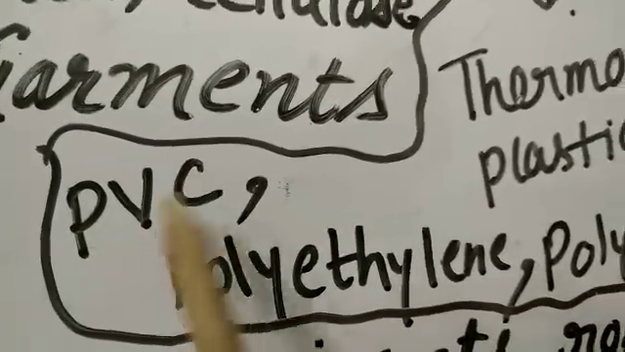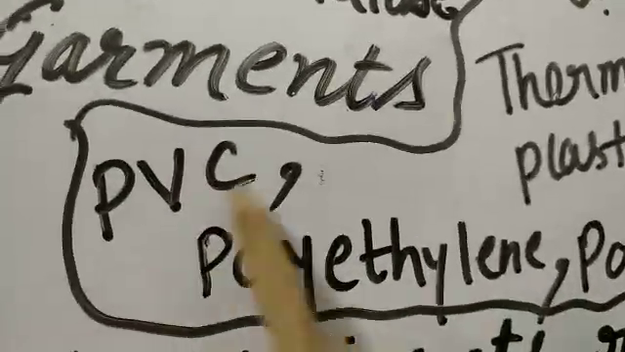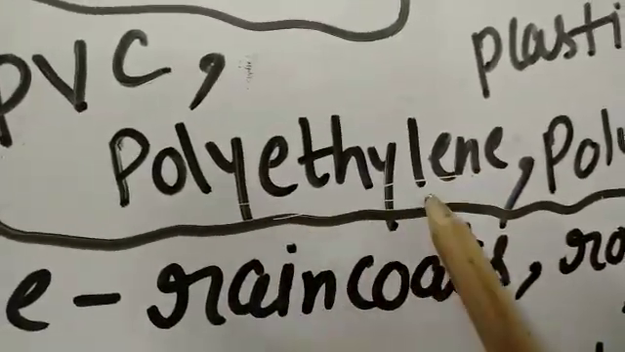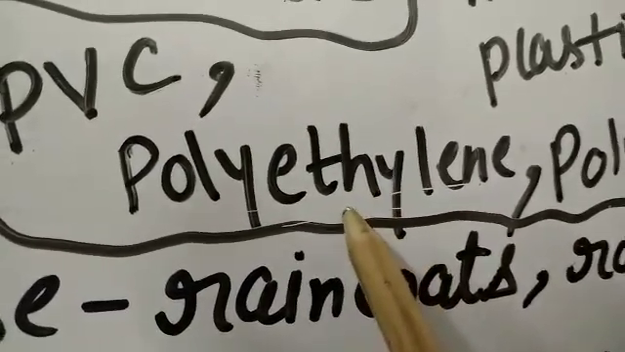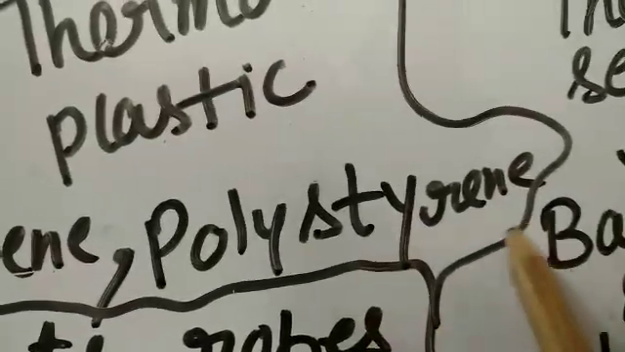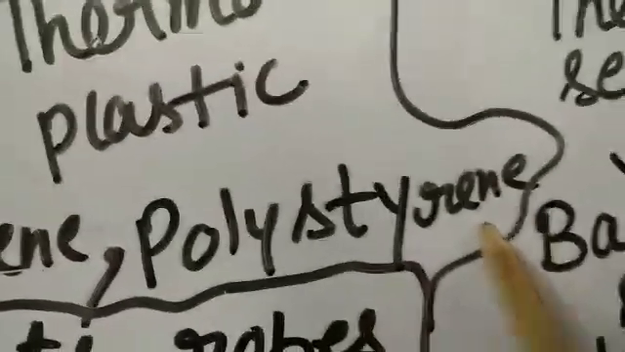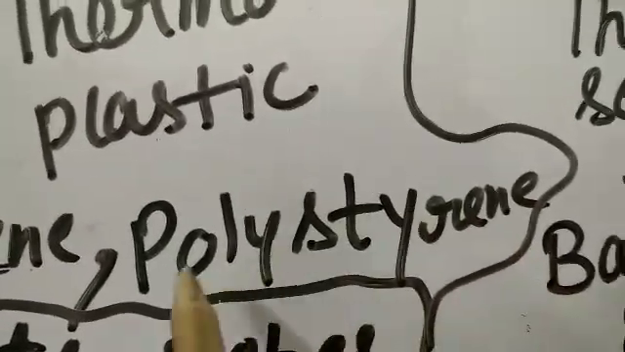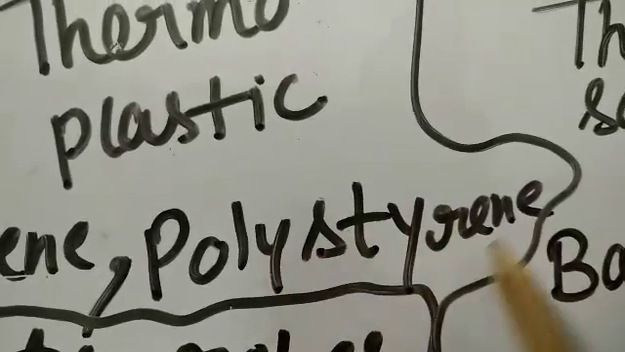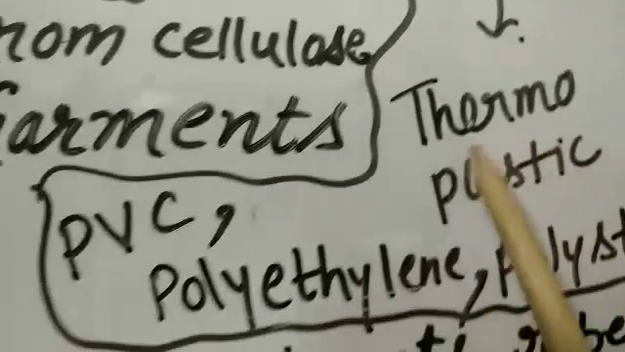Thermoplastic is of three types: polyethylene, polystyrene and polyvinyl chloride. Your plastic bottles are made of polyvinyl chloride. Polyethylene, all shopping bags are prepared from this plastic. And the third one is polystyrene. You have heard about thermocol. Thermocol is used as packing material, so polystyrene is thermocol, used in packaging material. These are the three types of thermoplastic.